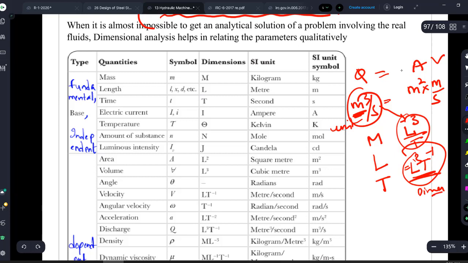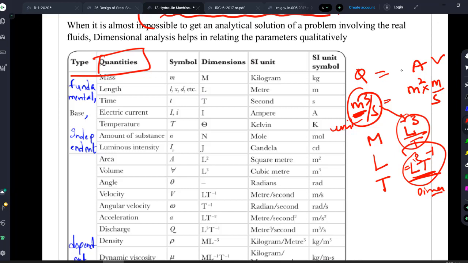I hope it is very clear, right? So coming to these dimensions, we can divide all the quantities. You might have read a lot of quantities so far, like mass, length, time, volume, area, velocity, viscosity. So all the terms you have read, we are calling them quantities. Based on the dimensions, we are classifying them as fundamental dimension quantities and dependent dimension quantities.